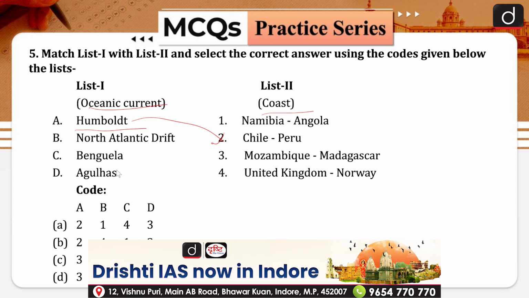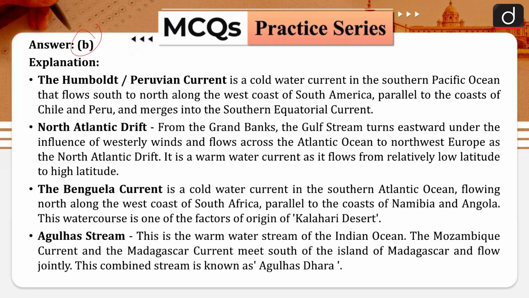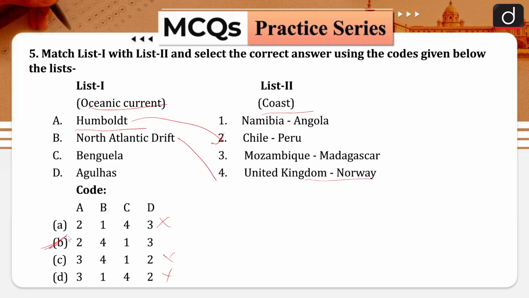And North Atlantic Drift. When we talk about North Atlantic Drift, if you look at the North Atlantic, focus on the region of the North Atlantic Ocean. So the North Atlantic Ocean will be UK and Norway. So B is 4, which is option B. So A also gets eliminated. So the correct answer would be option B. So that is A 2, that is Humboldt is Chile and Peru. B is 4, North Atlantic Drift is United Kingdom, Norway.